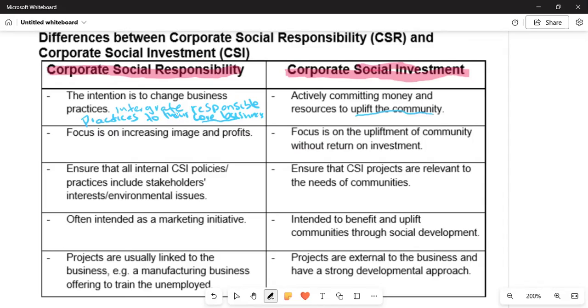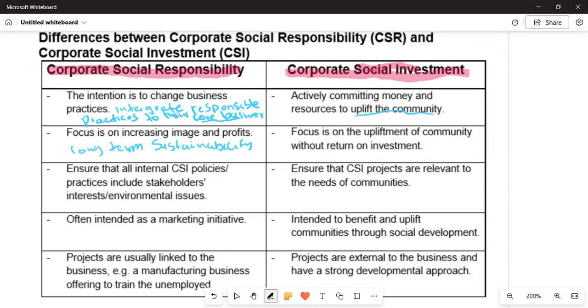With corporate social responsibility, they focus on increasing image and profits. That is long-term sustainability. So they know what they are doing when they are investing or giving back to the community.